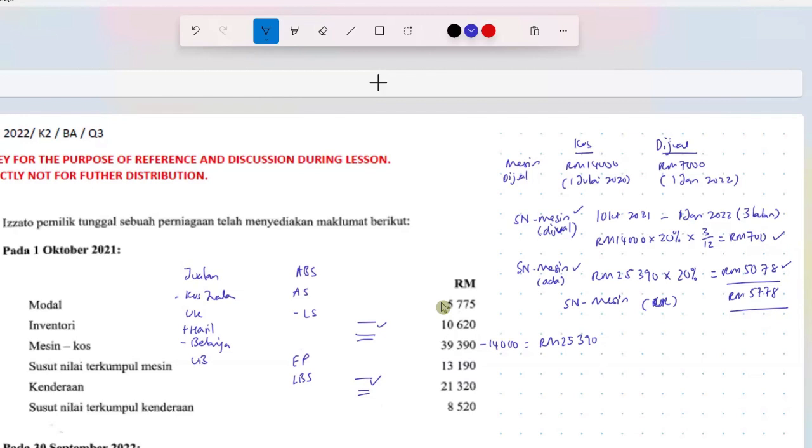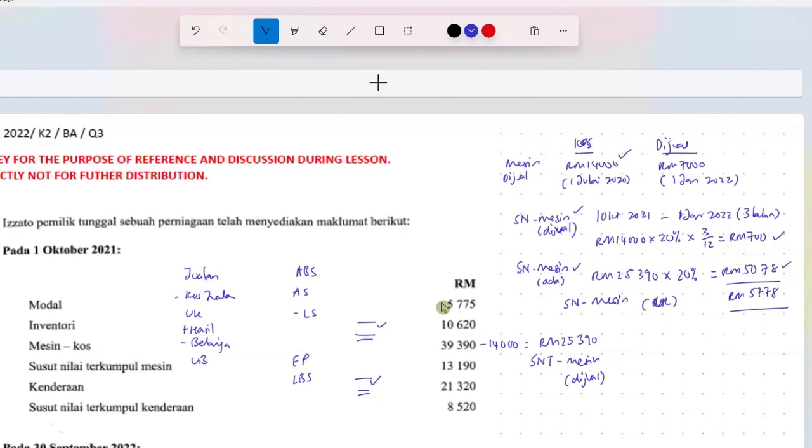How about susut nilai terkumpul machine? Take note, this particular machine has been disposed. It has been in ownership since 1st July 2020. Let's check the susut nilai terkumpul for this machine yang telah dijual.